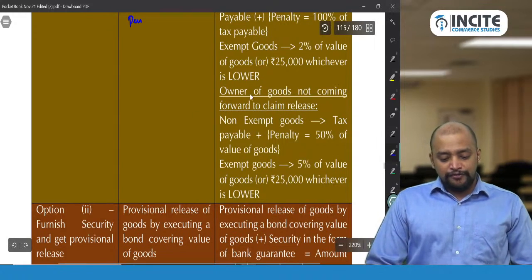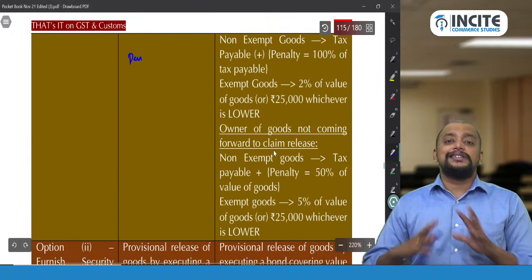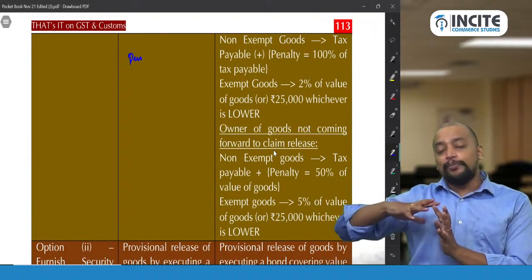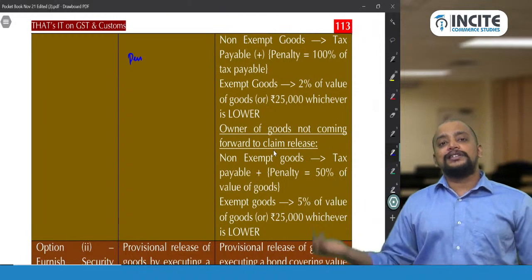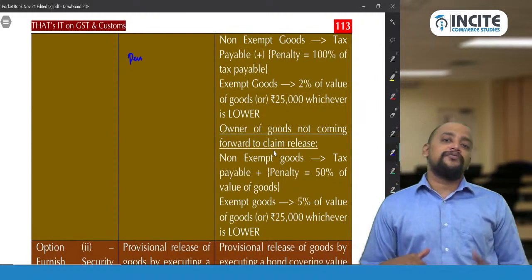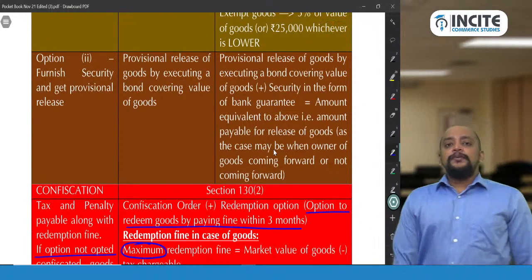Okay. So therefore this you please remember, and from May 22 exam onwards, this area there is a change. So completely this area is going to change from May 22 exam onwards. So that's the reason why there is a chance of asking question for this attempt. Okay. Then option 2, provisional release.